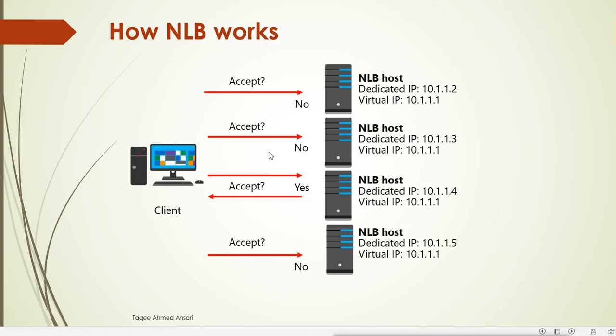So this is how the network load balancing cluster works. At the same time, all the nodes are active, and the node which is not utilized fully will reply in case a request is coming. So it is replied by a particular host which is not utilized properly. Now we can configure the preference also. If one of the servers is more powerful than the other servers, then we can redirect the traffic to that particular server.